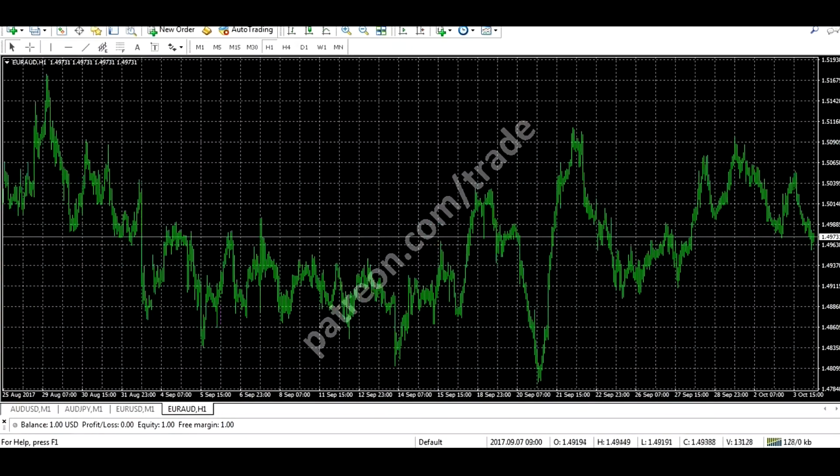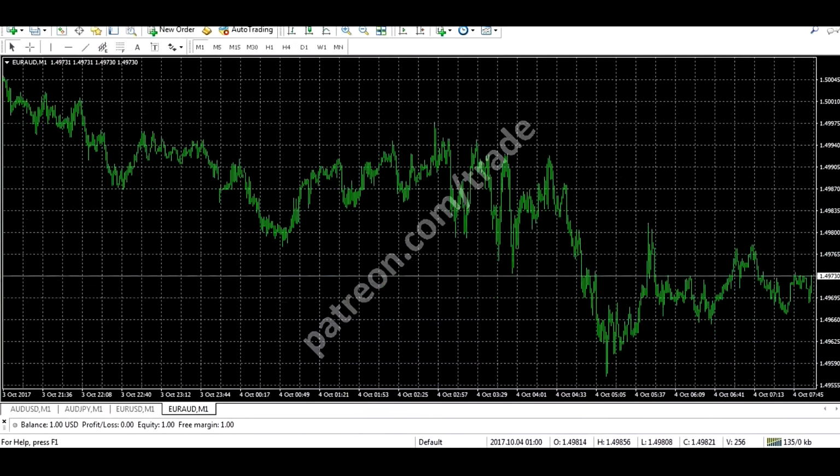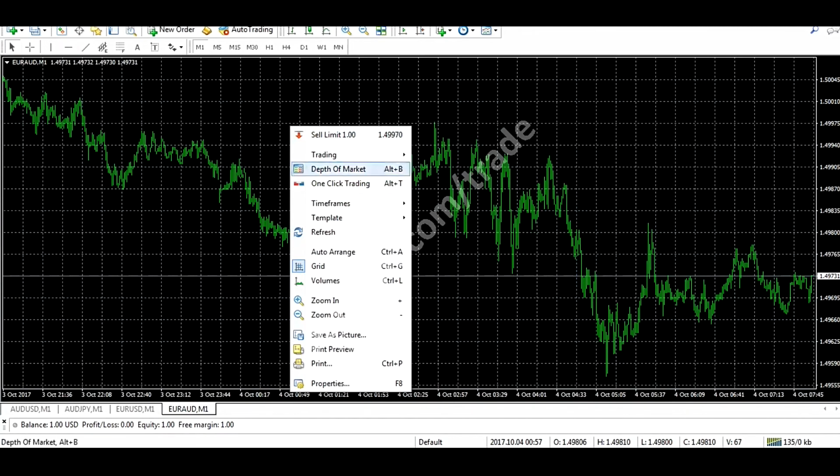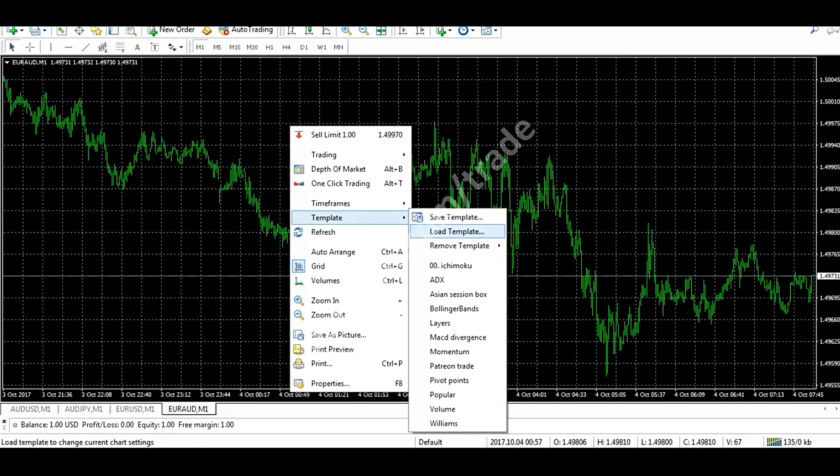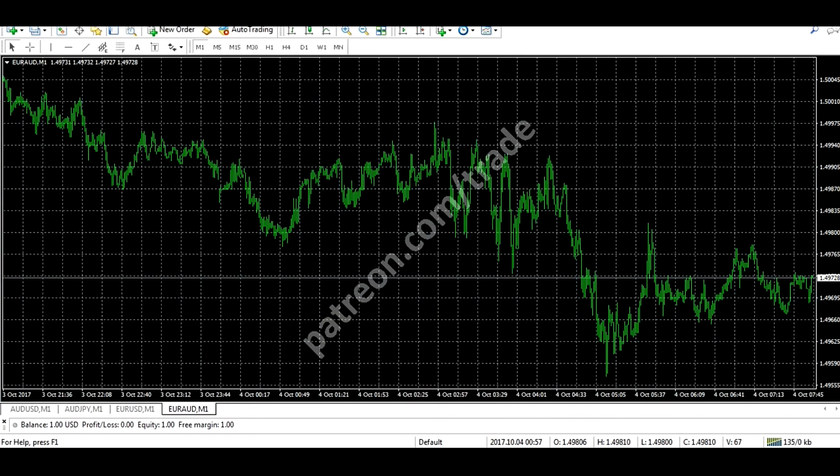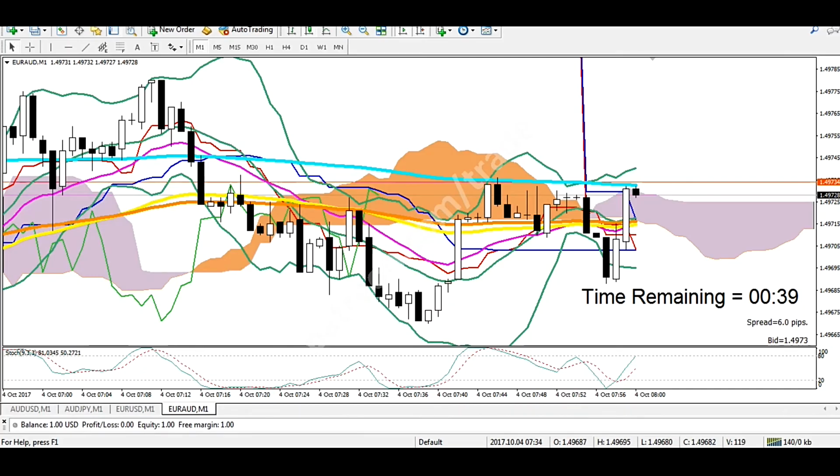Euro Australian dollars. You're gonna go to 1 minute time frame, right click template, and then you're just gonna click this template in here, Patreon trade, because it's already there. We've already saved the previous template here. Now click it, and it's automatically installed in here.